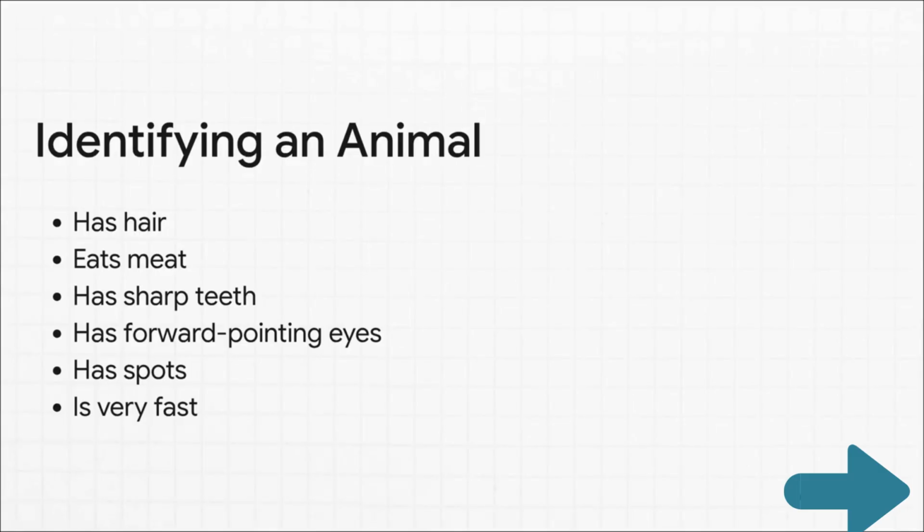So imagine we're at the zoo and we see an animal we don't recognize. We start listing out the facts, the things we can observe. Okay, it has hair. It eats meat. It's got sharp teeth. Its eyes point forward. It has spots, and man, it is fast. Our goal is to use a set of rules to figure out what we're looking at.